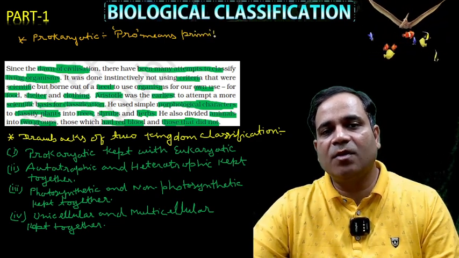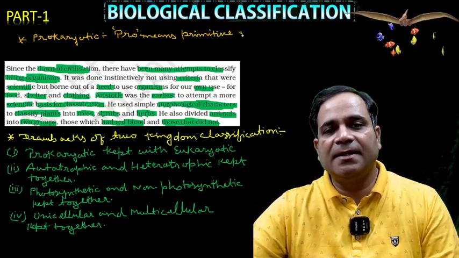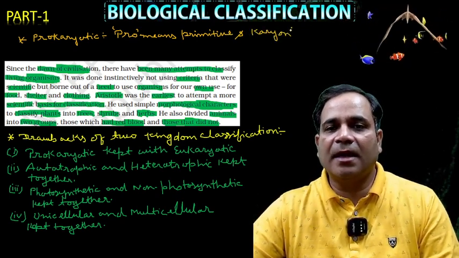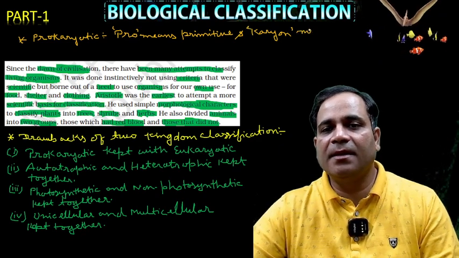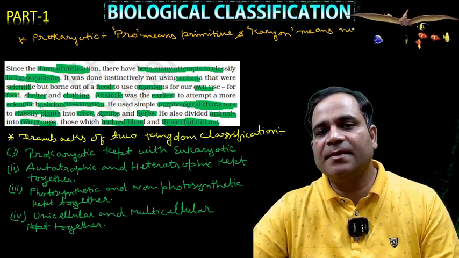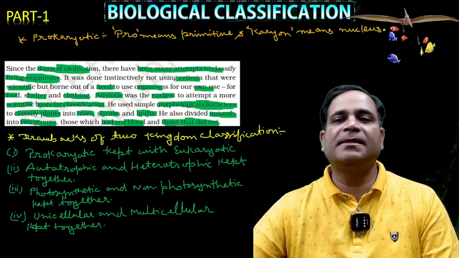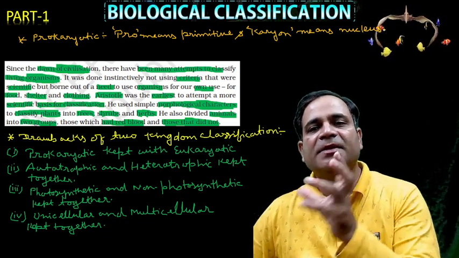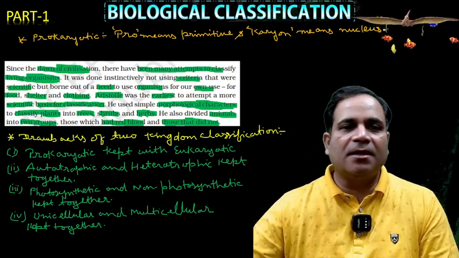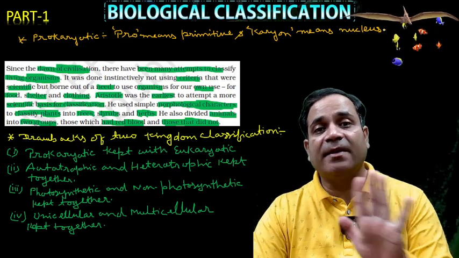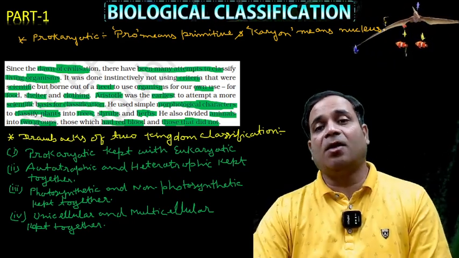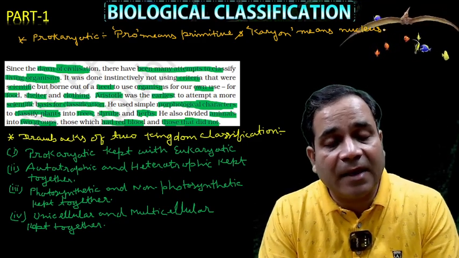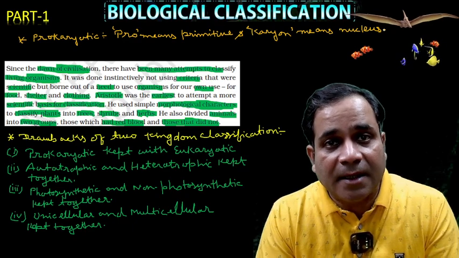And karyon means nucleus. So pro means primitive and karyon means nucleus, right? It means the organisms which have a primitive nucleus. It means the organisms which do not have well-defined membrane-bounded organelles, my dear. They lack membrane-bounded organelles. Getting my point or not?